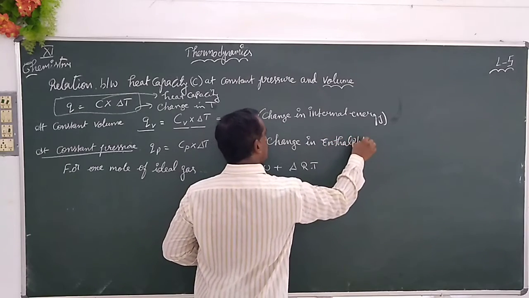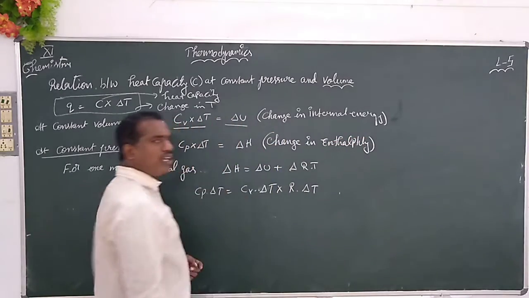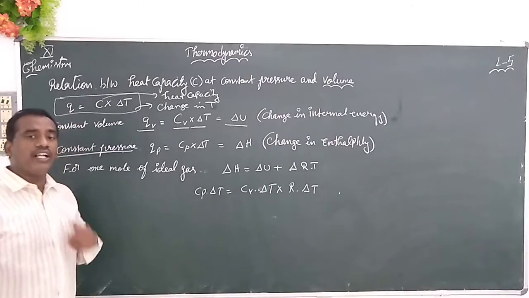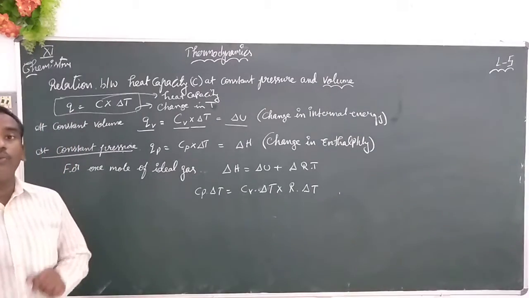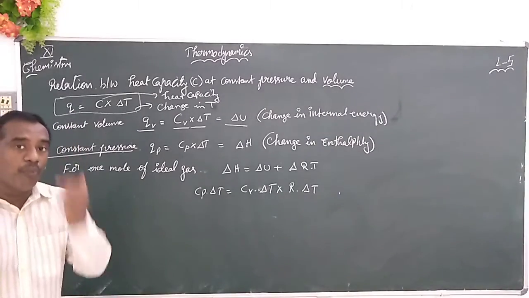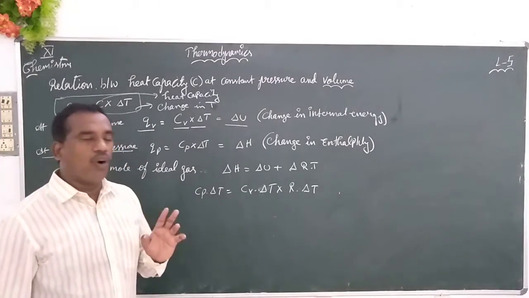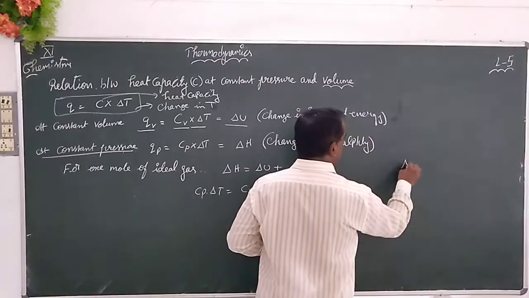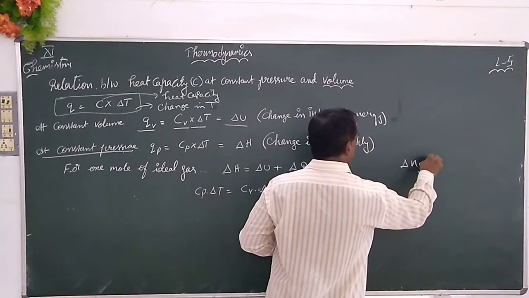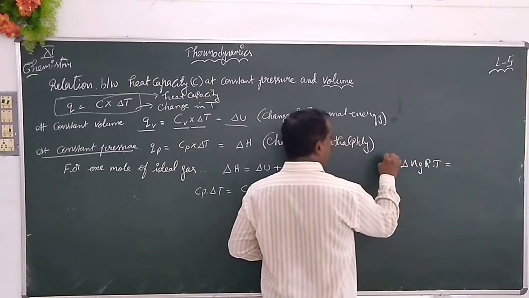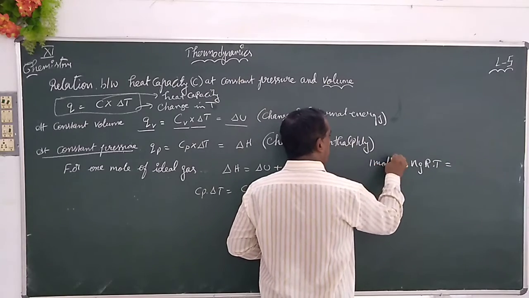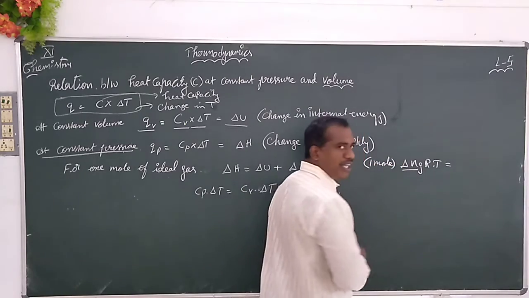So now we are bringing in one relation that we had already learned. The change in enthalpy for 1 mole of gas. Already I mentioned 1 mole, which means we are not bothering about delta Ng here. Delta Ng into R into T. Whenever 1 mole is given, this is already becoming 1.